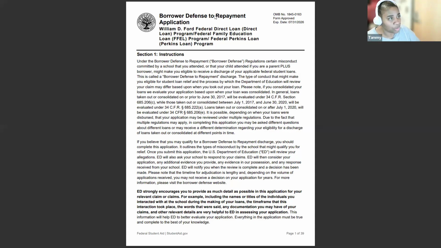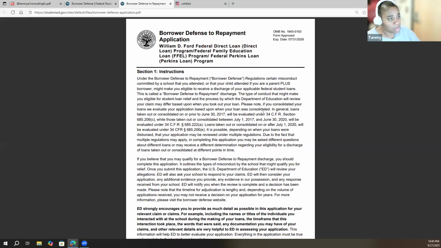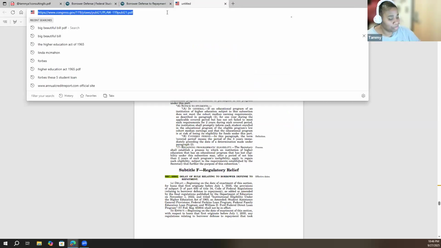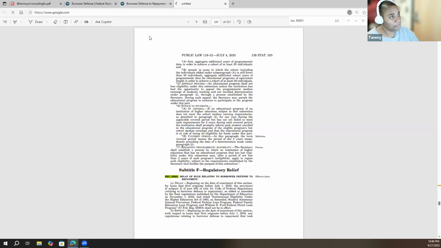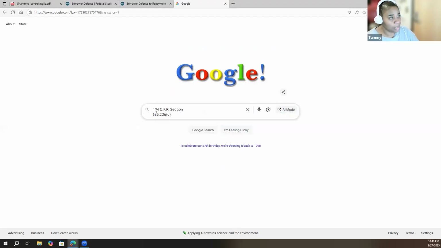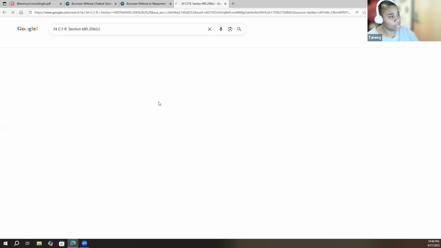And again, what you want to do is real easy, y'all. Just take the information, because we want to know how this application is going to be evaluated. And the only way to know that is to go look at the regulation. So you just highlight it directly from the application. And again, go to Google. Okay. And you can just, like we just did, copy and paste. I got a little bit too much in there, but just copy and paste, hit enter.